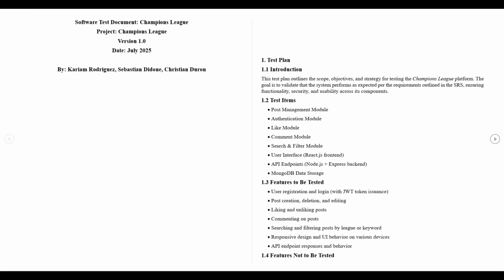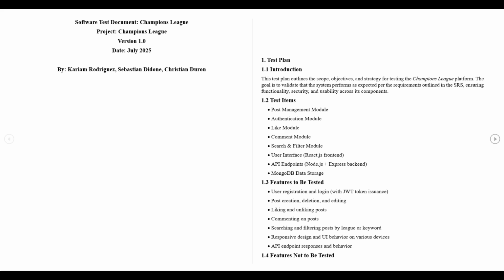I'll be walking you through our software test document for the Champions League web application. So first, our STD follows the IEEE 829-1998 standard, and it covers everything we did to test our app and make sure it actually works how it's supposed to. Not just in theory, but also in practice.